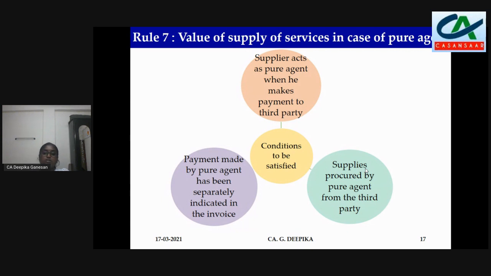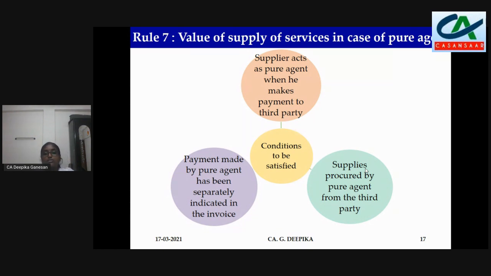So for example, let us take ROC service. So we have to pay the fees to MCA. Say that is coming to rupees 2000 and the professional fees is 2500. So in case you indicate separately in the invoice, professional fee 2500, MCA fees rupees 2000, then your value of supply will be only rupees 2500. This 2000 which you pay on behalf of your client, there you are acting only as pure agent. You are only getting it as a reimbursement. You are paying on behalf of the client. That will not be included in the value of supply. But for this, it has to be indicated separately in the invoice.